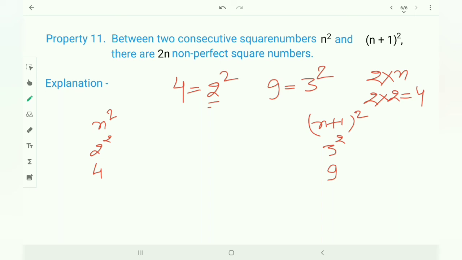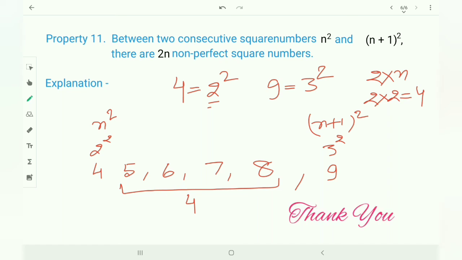Now count: 5, 6, 7, 8, and the next number is 9. The number of these non-perfect square numbers is 4. I hope all of you understood all these properties nicely. Thank you.